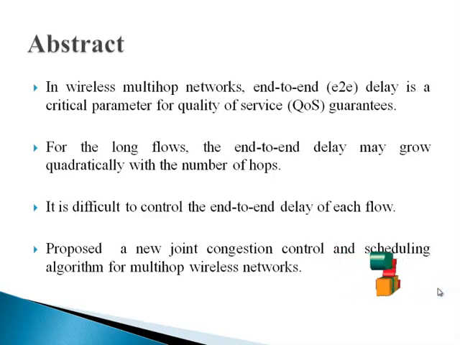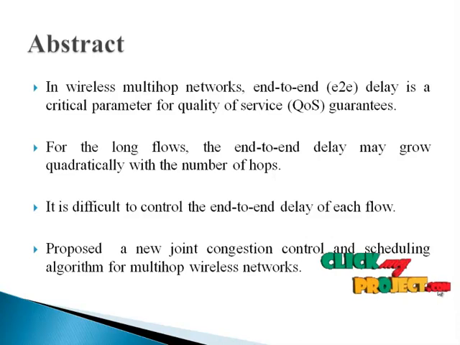There are two major issues on the delay performance of the back pressure algorithm. For long flows, the end-to-end delay may grow quadratically with the number of hops, and the second one is that it is difficult to control the end-to-end delay of each flow. To address these problems, the proposed system introduces a joint congestion control and scheduling algorithm that can achieve both provable throughput and provable per flow delay.